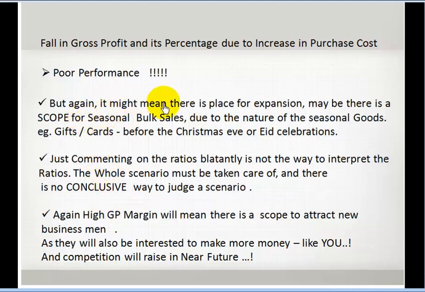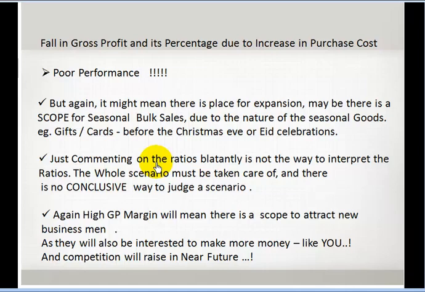So here are the reasons. There might be a place for expansion. Maybe this is before Christmas Eve, maybe it is in November. So in November you might have to buy gifts at a higher price. The shop owners will need to buy gifts at a higher price because at that time there will be a greater demand and less supply. So you will have to buy at a higher price.